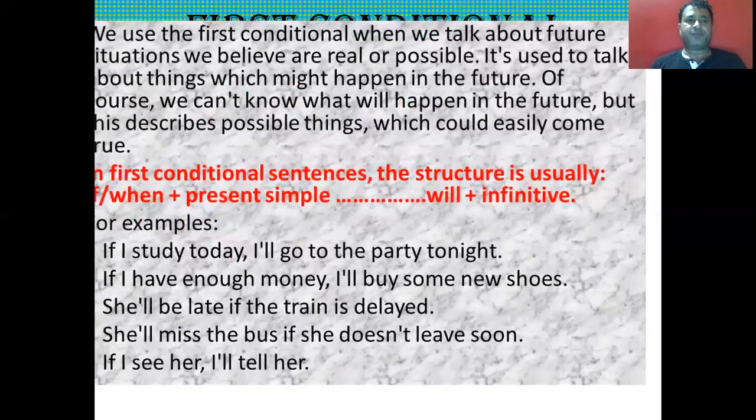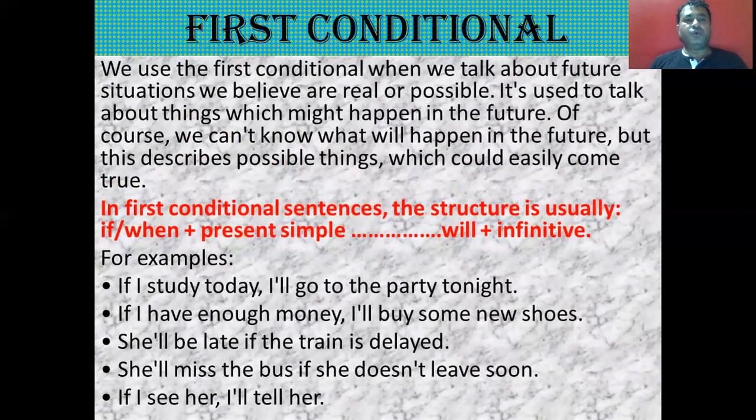Now let's move to the next kind, that is the first conditional. So students, we use the first conditional when we talk about future situations that we believe are real or possible. It is used to talk about things which might happen in the future. Of course, we cannot know what will happen in the future, but this describes possible things which could easily come true. They might happen in the future.